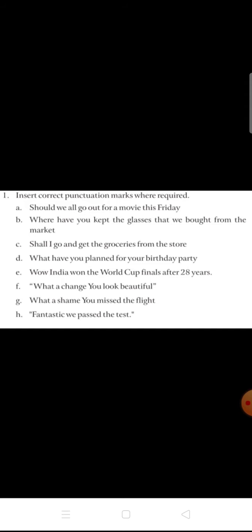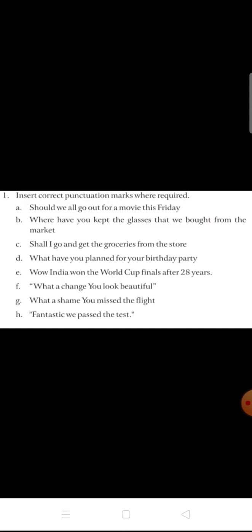The first sentence, should we all go out for a movie this Friday? You have to add punctuation marks wherever you have to use punctuation in the sentences.